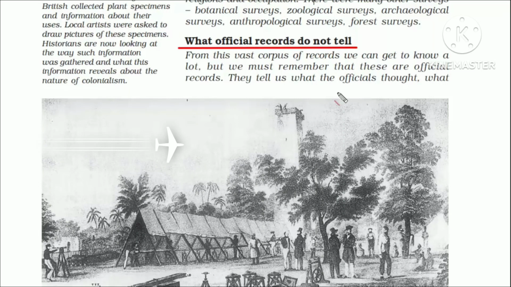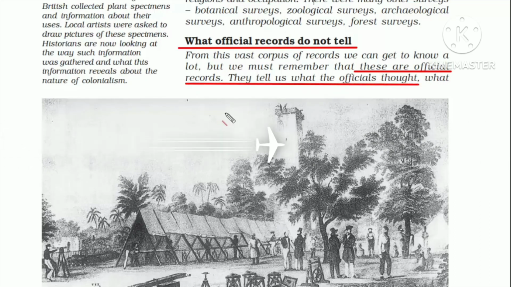Till now we have read about what historians do, how they write history, what is the importance of official documents and reports, and what systematic approach the British took for proper administration. Now we'll read about what the official records do not tell. This is an interesting turning point in this chapter, so try to understand this carefully. Always remember, official records tell us about the official thoughts. That is what the British officials and government wanted.